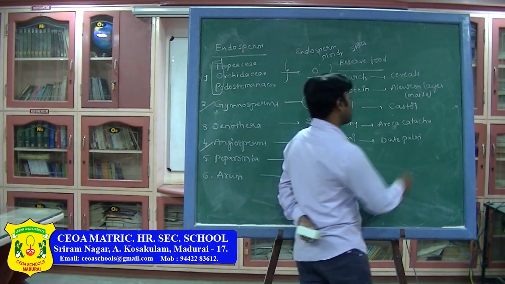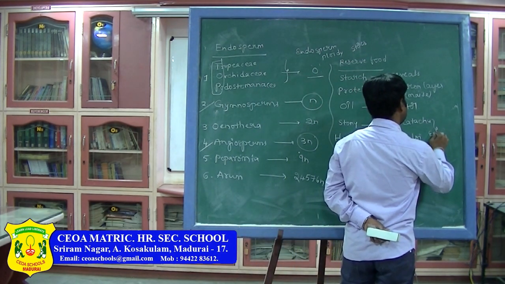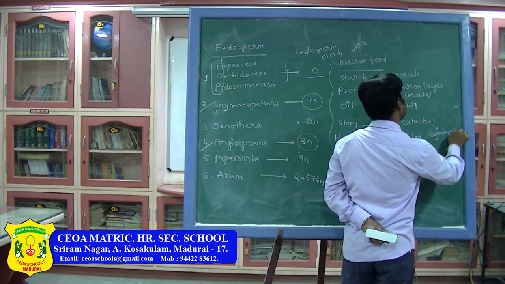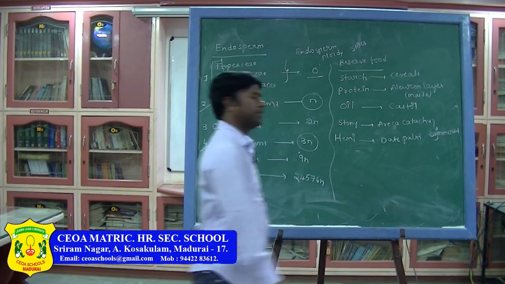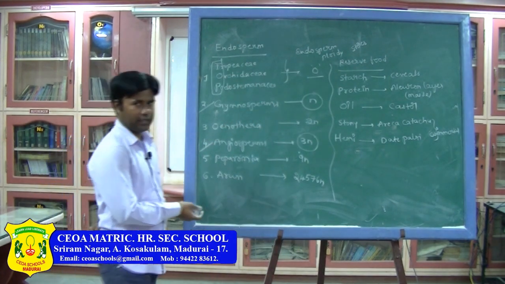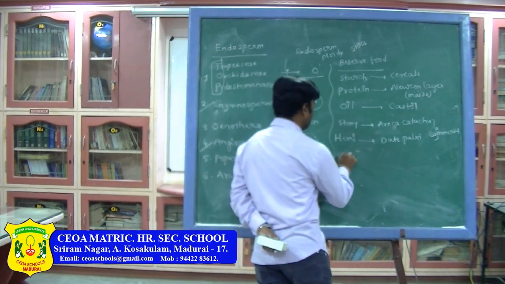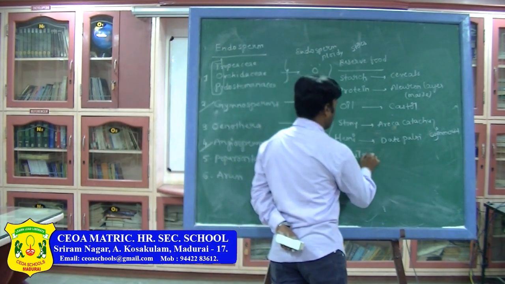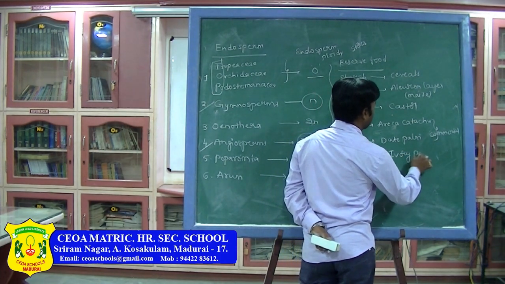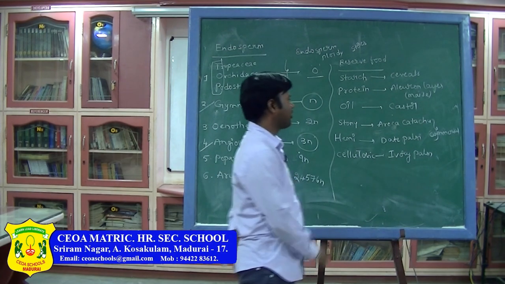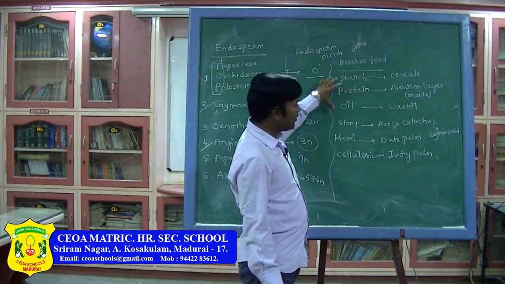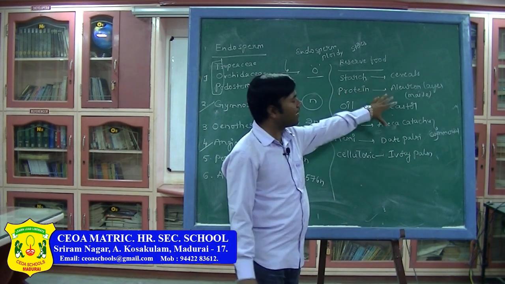Okay. These two are economically, commercially more profitable, Areca catechu and date palm. Like that, cellulosic, ivory palm. Okay. These are different reserve food materials, and these are some of the examples.